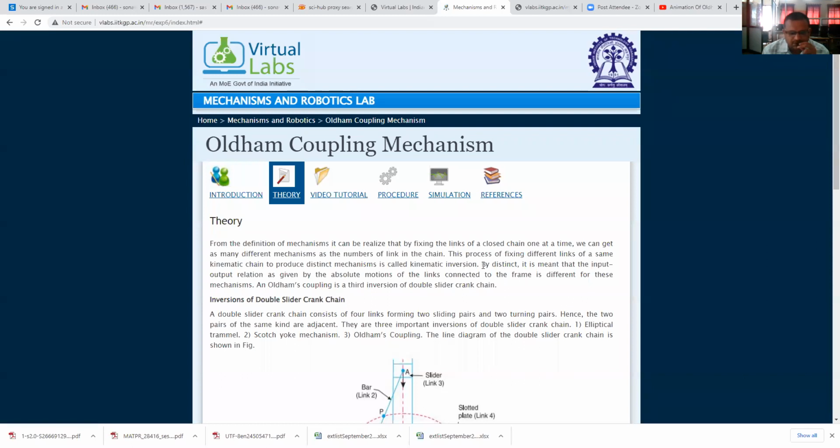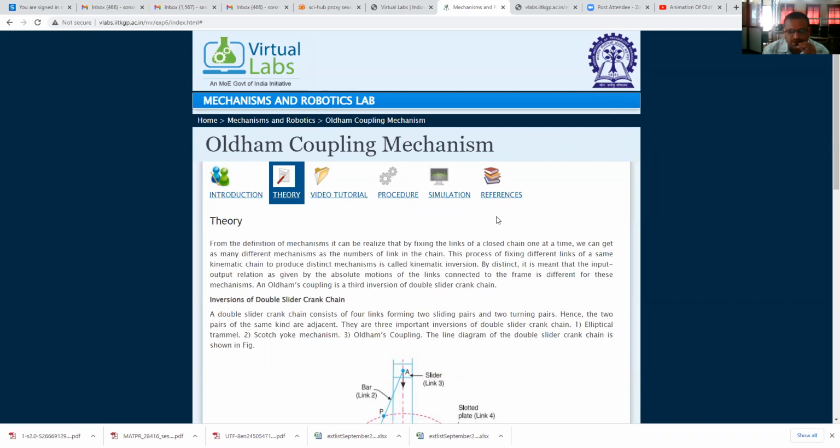That means, if suppose a 4-bar chain or 4-link chain is there, it has 4 links. Therefore, if you fix link number 1, you will get one inversion. If you fix link number 2, you will get the second inversion. If you fix link number 3, you will get the third inversion. And if you fix link number 4, you will get the fourth inversion. Therefore, the process of fixing the different links and obtaining the different inversions is known as inversion of mechanism.